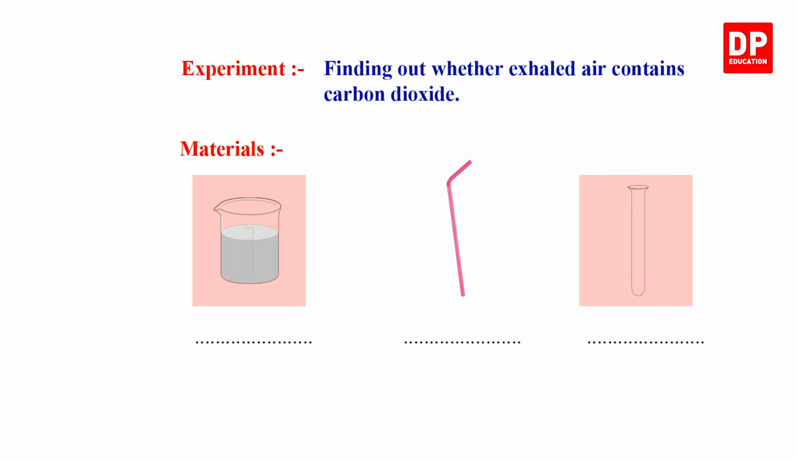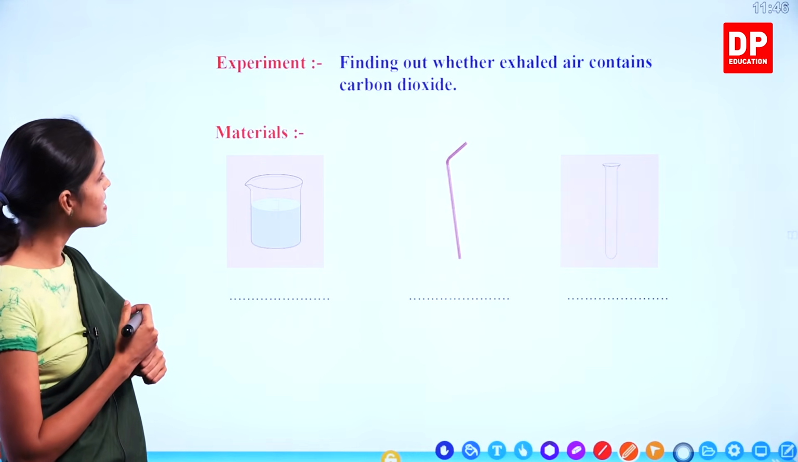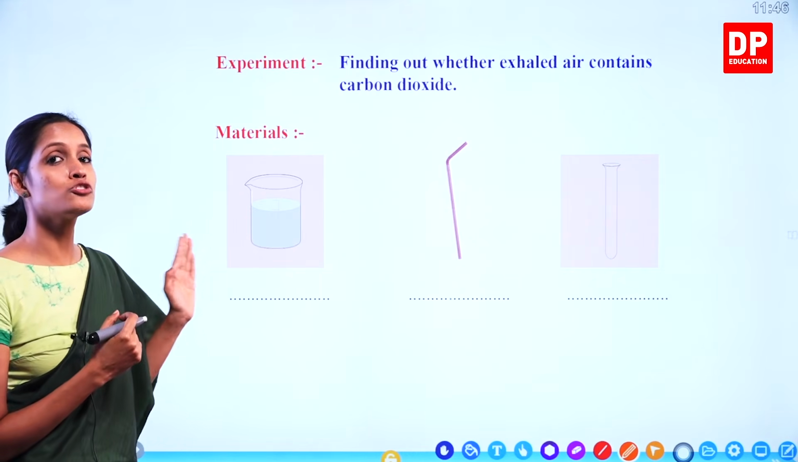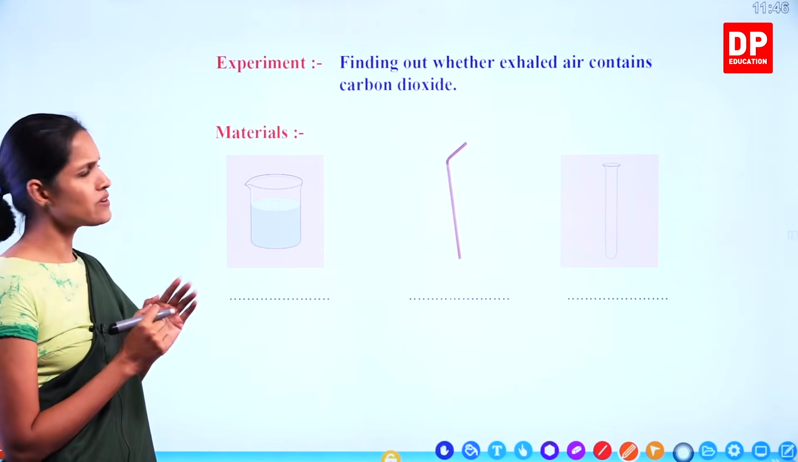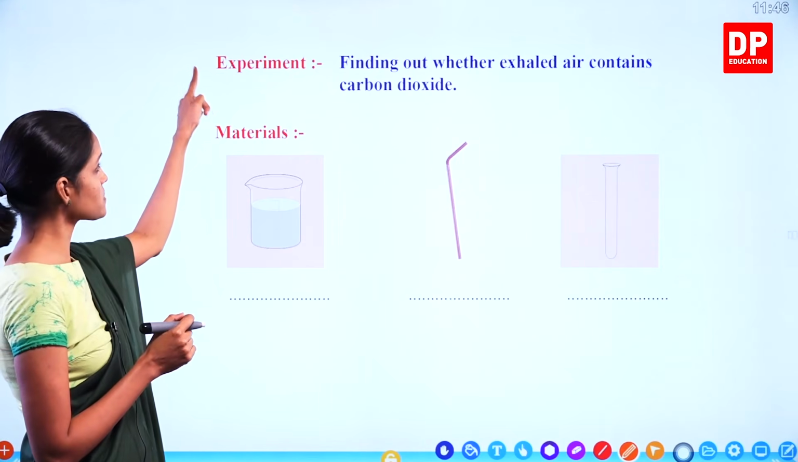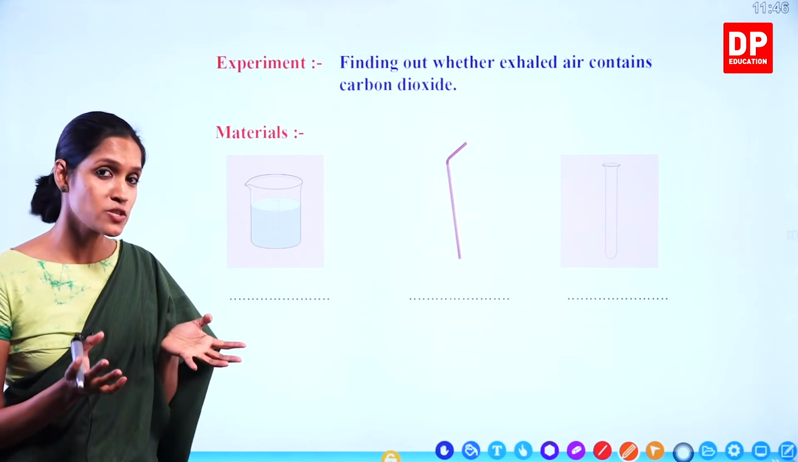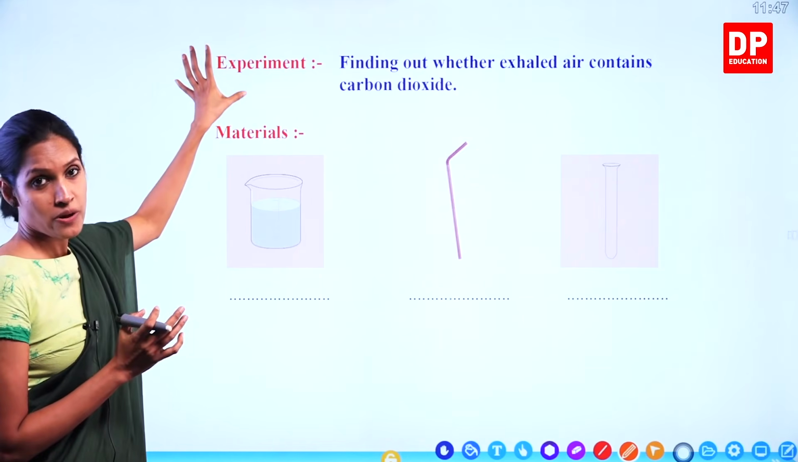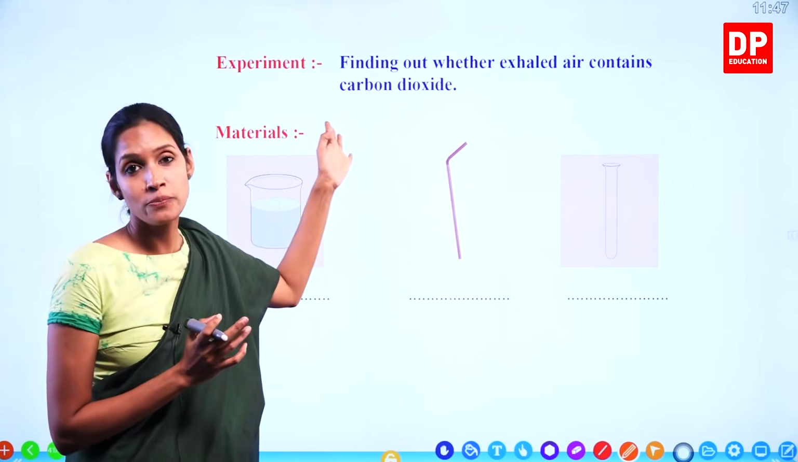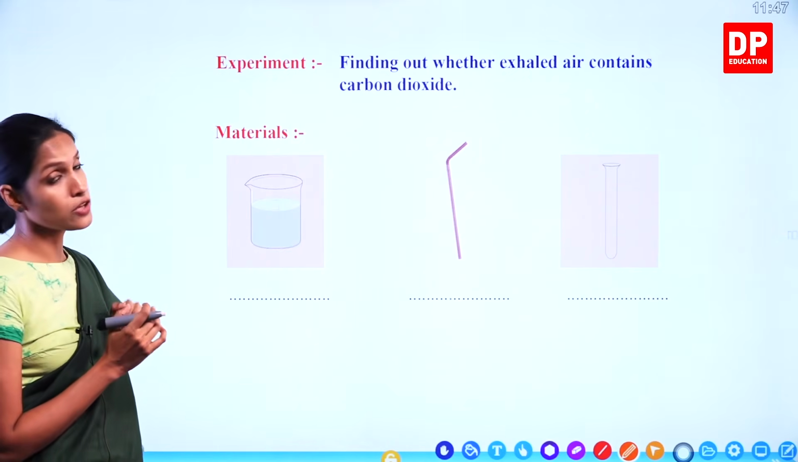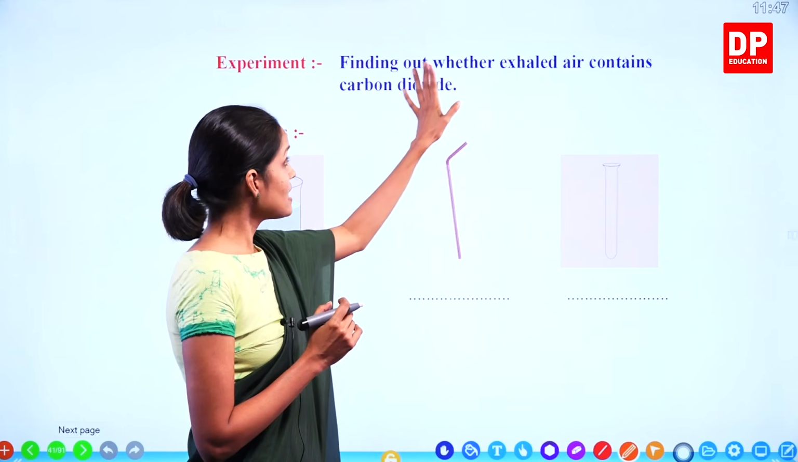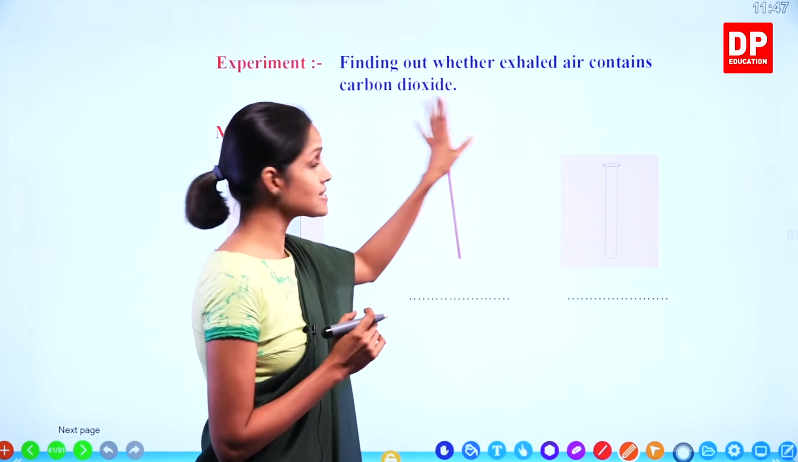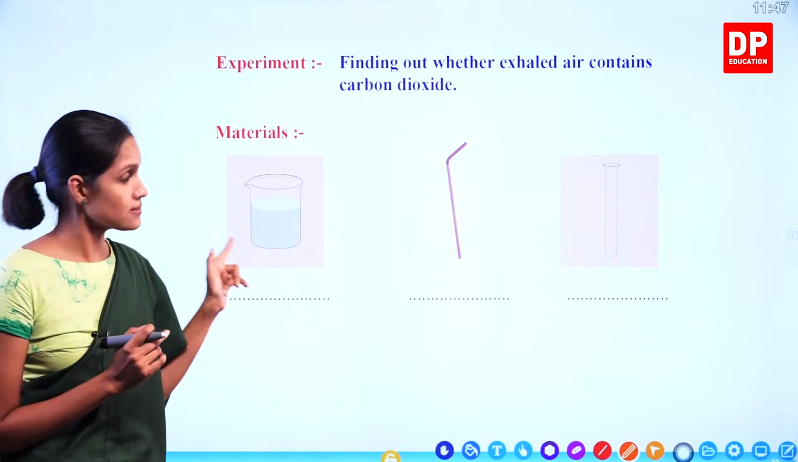What can we see here? Something very interesting. We are coming to the third experiment in grade 6 science. So you all know how to do an experiment, how to write down the steps of an experiment. What is the first step? Yes, that is experiment. What do you write under experiment? You have to write the topic or the title of the experiment that we are going to do. So here, finding out whether exhaled air contains carbon dioxide, right?